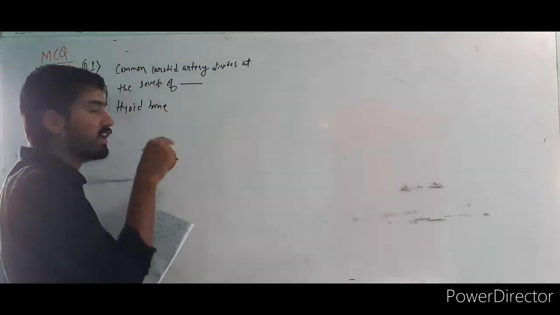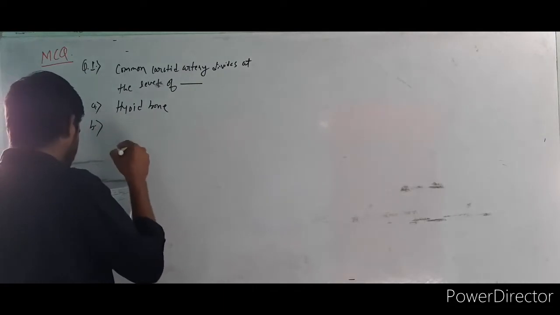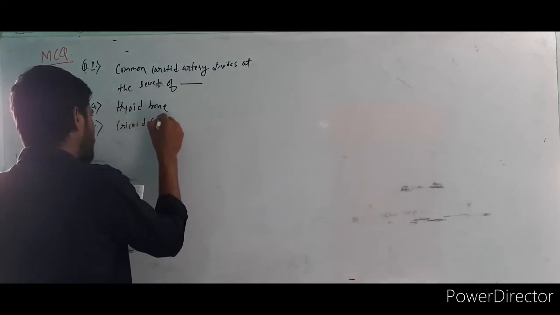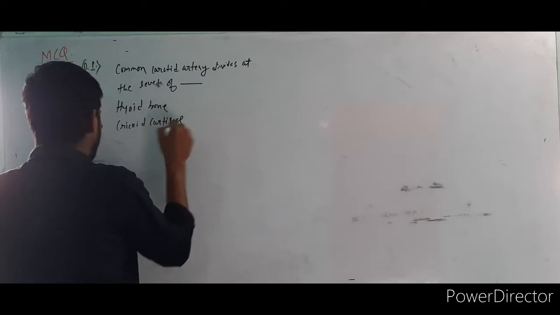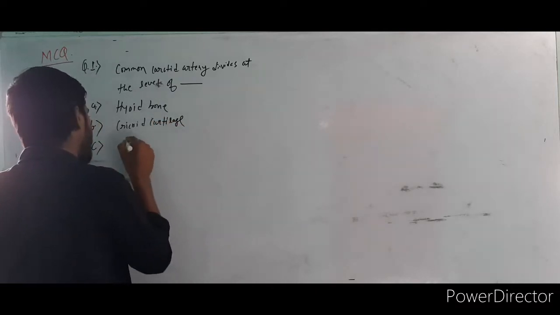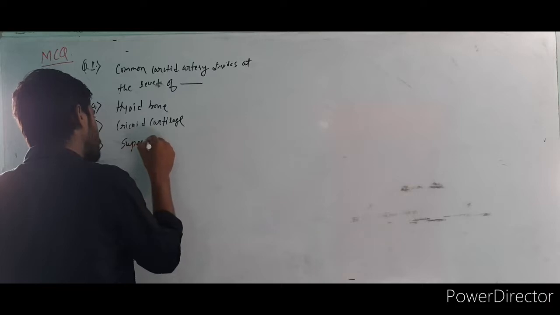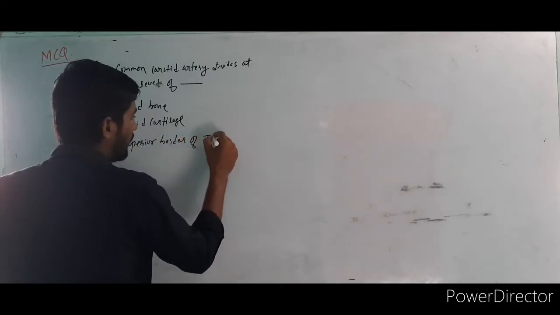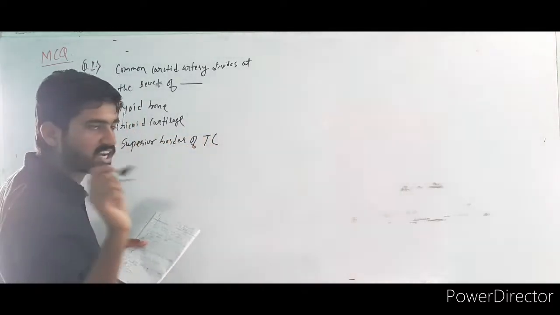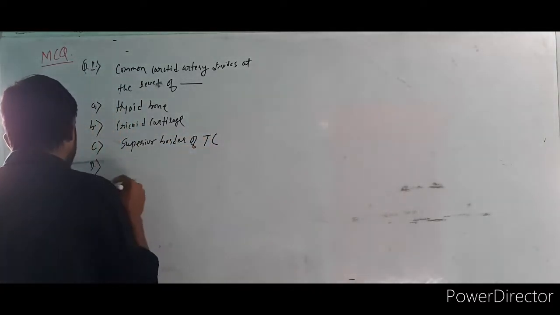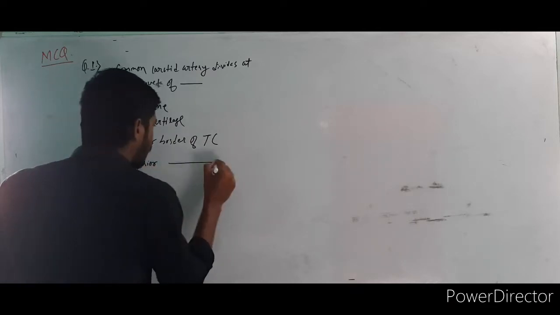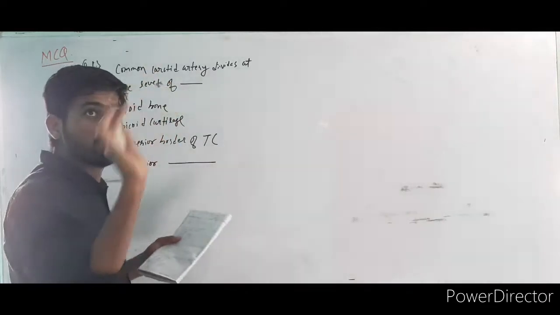Your time has started. B, cricoid cartilage. C, superior border of thyroid cartilage. TC means thyroid cartilage. And fourth, inferior border of thyroid cartilage.